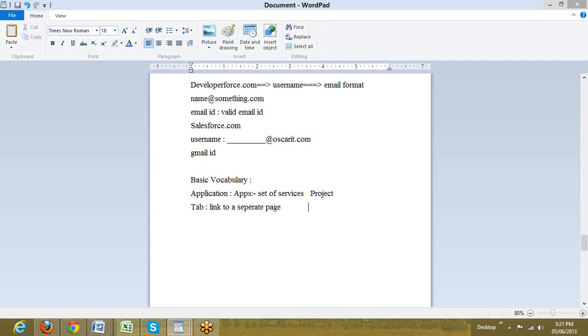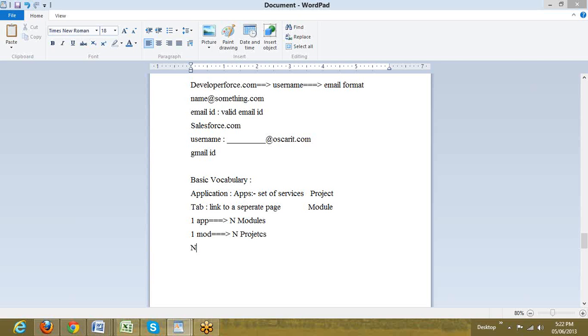So just to relate them, one app can contain n modules, right? One project can contain multiple modules, and one module can also be used across multiple projects.